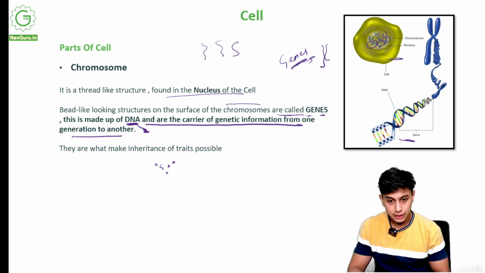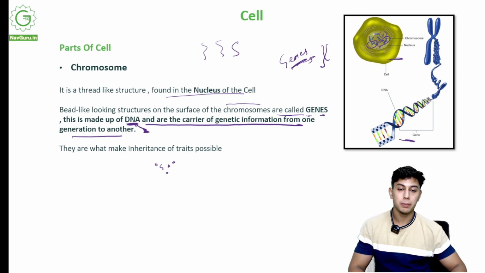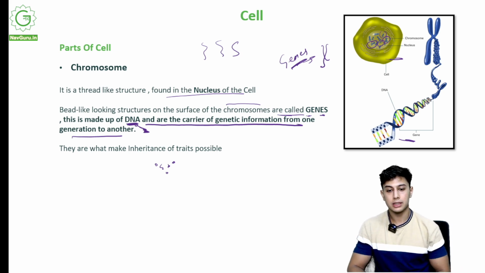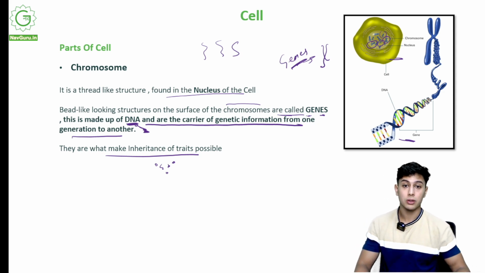Due to DNA. DNA helps our body get a direction of how it should develop, what characteristics, facial and bodily, it should develop. These are what make inheritance of traits possible. Someone has a long nose, their parents also have a long nose. Someone is very tall, their parents are also very tall.